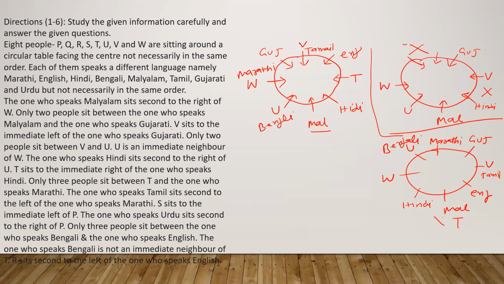Now what is next here? S sits immediate left of P. The one who speaks Urdu sits second to the right of P. Okay. R sits to the immediate left of the one who speaks English. So see here everyone, R cannot sit immediate left here, not possible because T is already here.